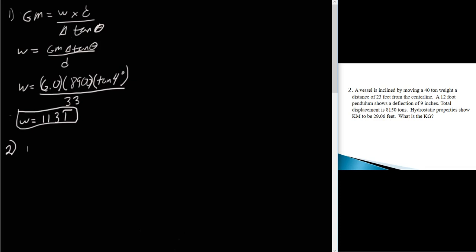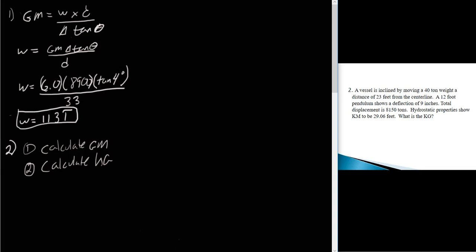So, step 1 in this is going to be to calculate GM using the formula. And then step 2 will be to calculate KG, which will be KM minus GM. So let's do step 1.